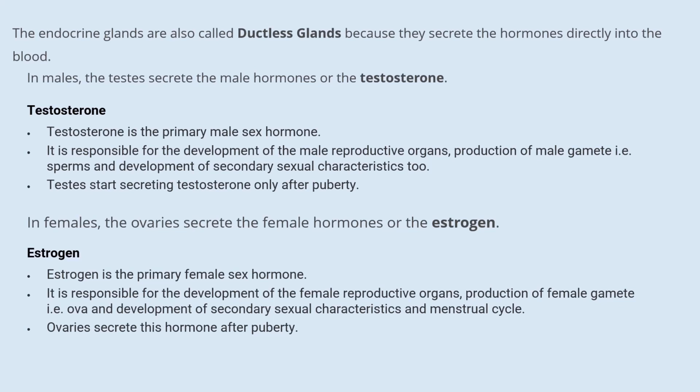On the other hand, in females, the ovaries secrete the female hormone, estrogen. Estrogen is the primary female sex hormone. It is responsible for the development of female reproductive organs, production of female gametes, that is ova, and development of secondary sexual characteristics and the menstruation cycle. Ovaries secrete this hormone only after puberty.